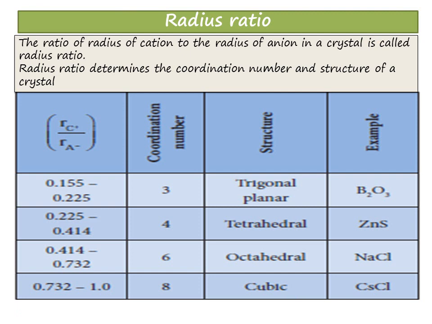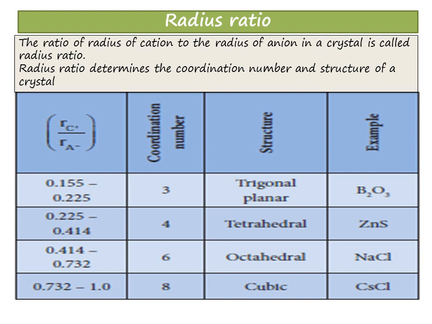In order to study the coordination number and shape of the crystal, we must know the radius ratio. What is radius ratio? The ratio of the radius of the cation to the radius of the anion in a crystal is called the radius ratio. Radius ratio determines the coordination number and structure of the crystal. You know, always the cation is smaller in size and the anion is larger in size. So usually when you divide, you will have the radius ratio value below 1.